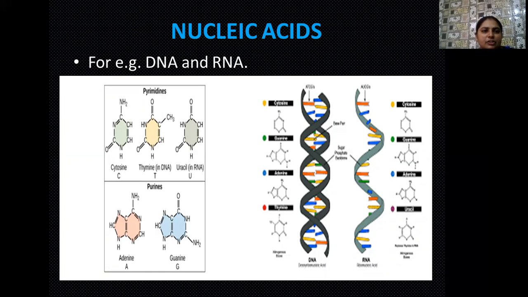If you're talking about the structure of DNA, then always remember adenine binds with thymine in DNA. But if we are talking about the structure of RNA, here adenine always binds with uracil, because in RNA thymine is not present.